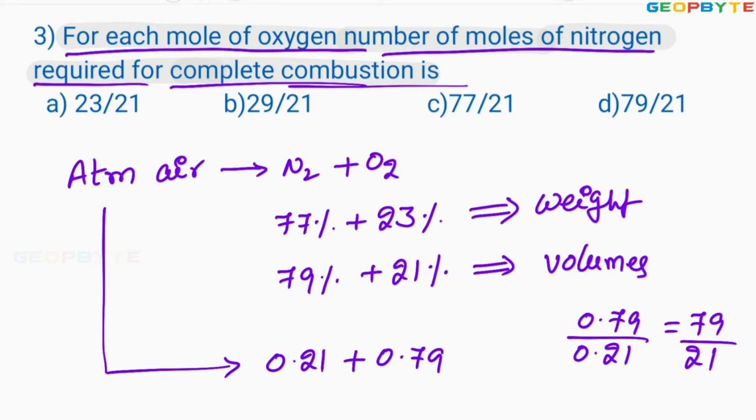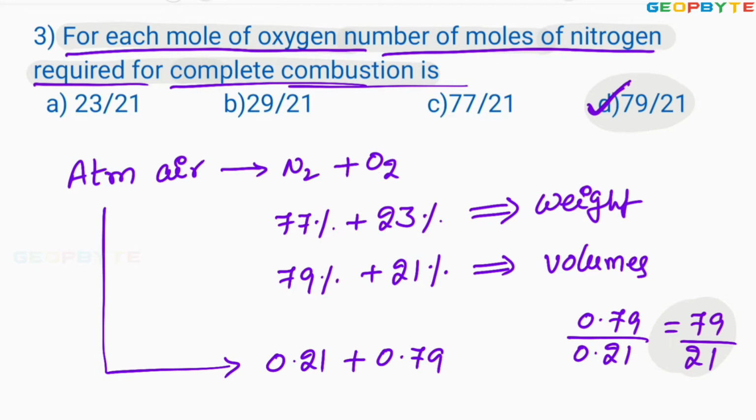So that is the answer for that particular question. For each mole of oxygen, the number of nitrogen moles required is equal to 79 by 21. Therefore, option D is absolutely correct. I hope all of you understood.